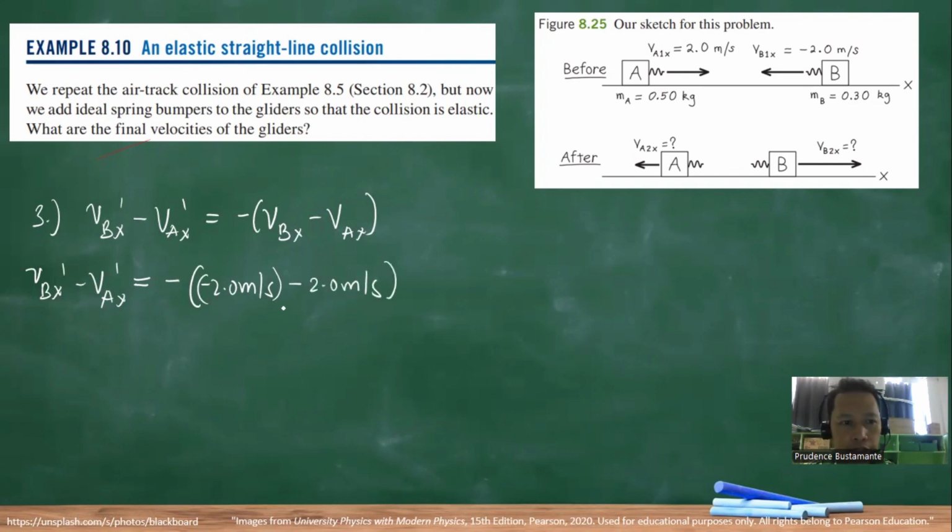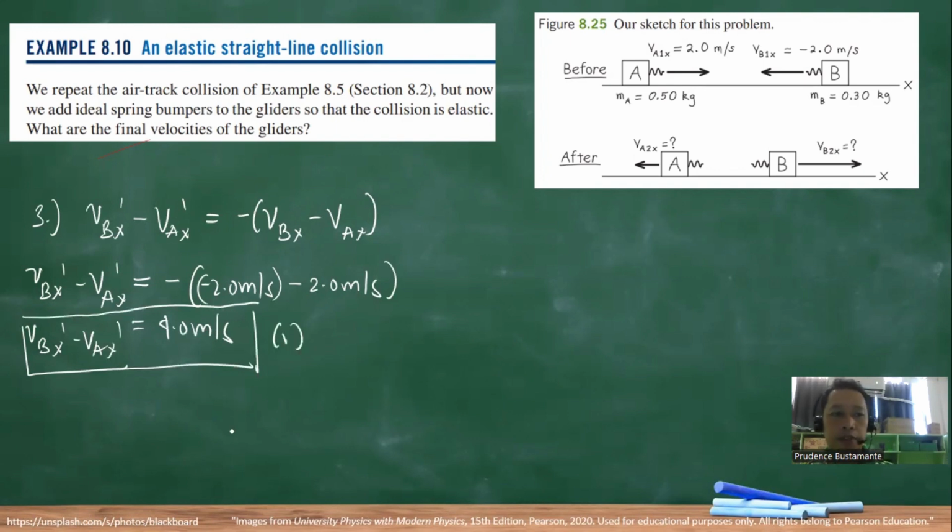So we have negative 4 inside times negative, so we have 4.0 meters per second. So VBX prime minus VAX prime is equal to 4.0 meters per second. Okay. So this is our equation 1 in this problem.